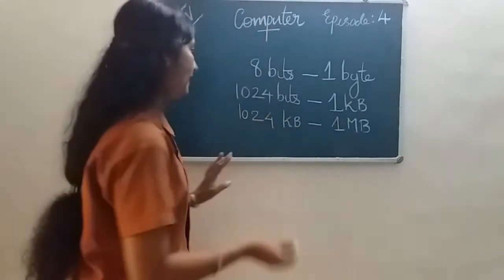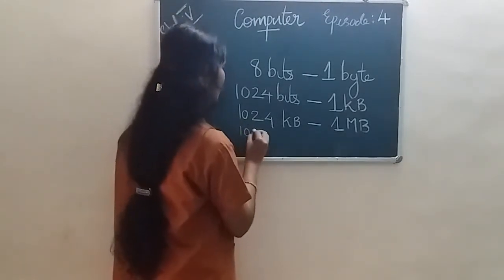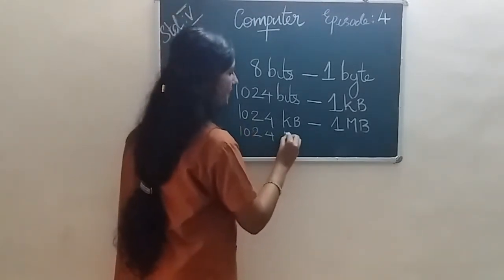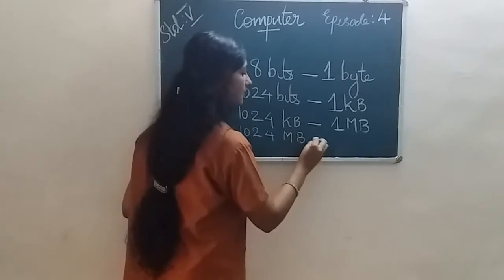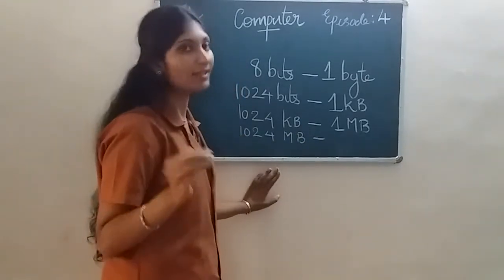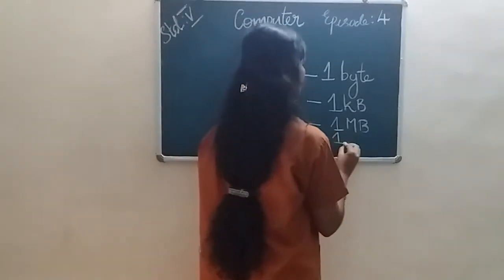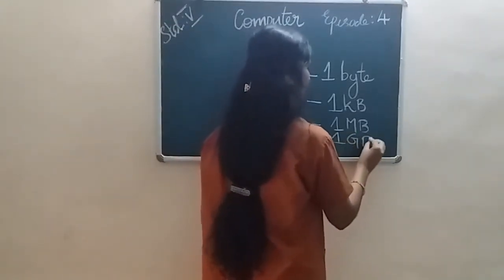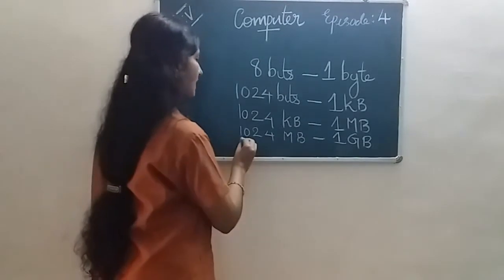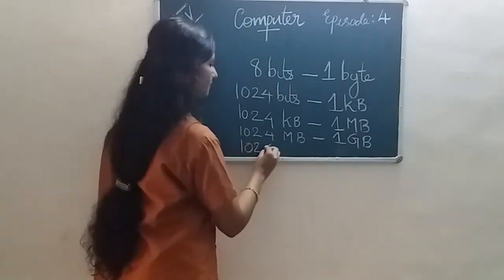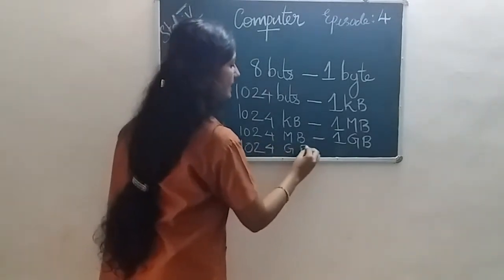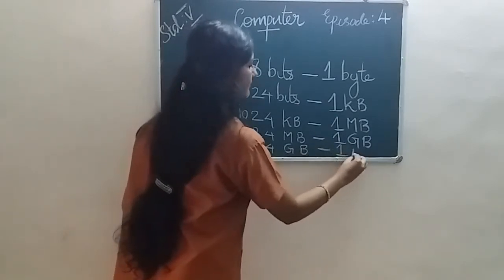Then 1024 MB forms 1 gigabyte. We call it GB. Then 1024 GB forms 1 terabyte, TB.